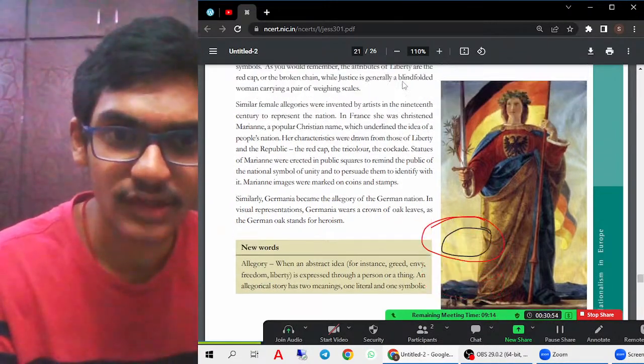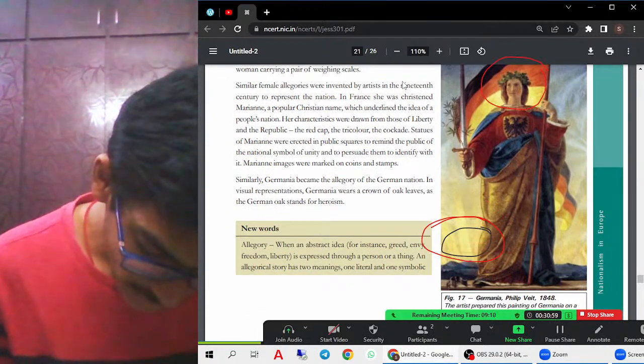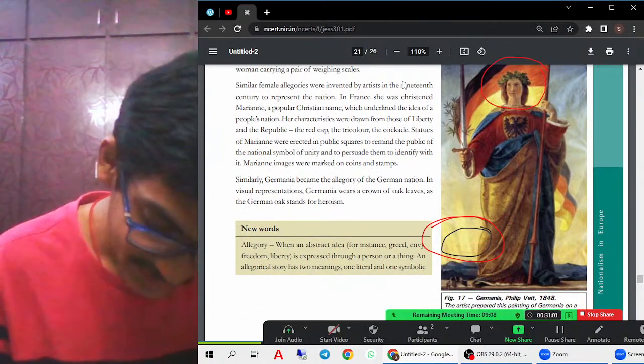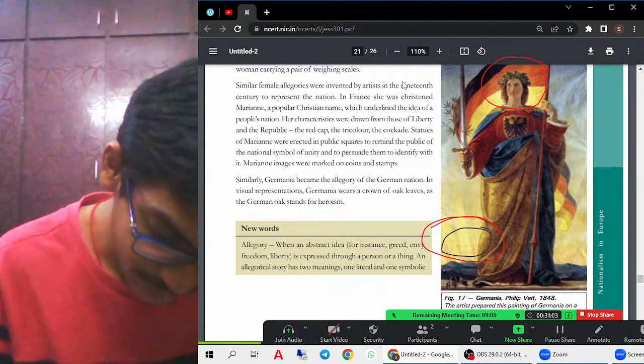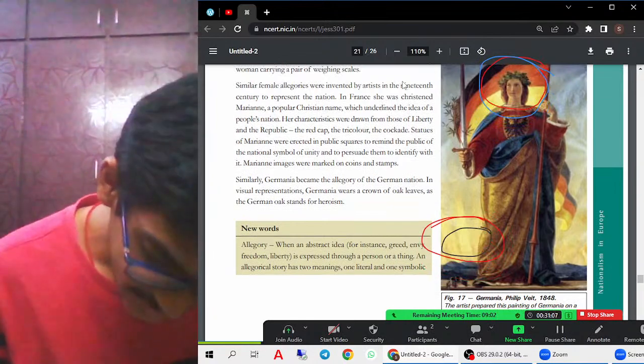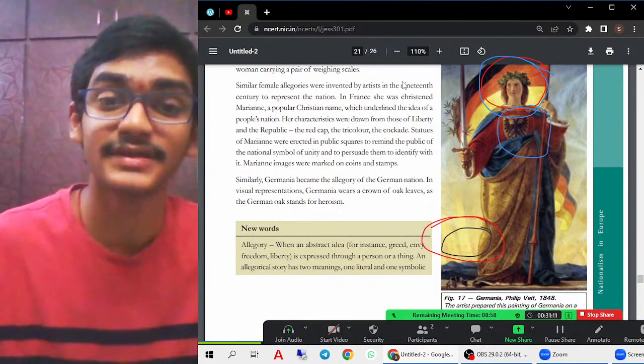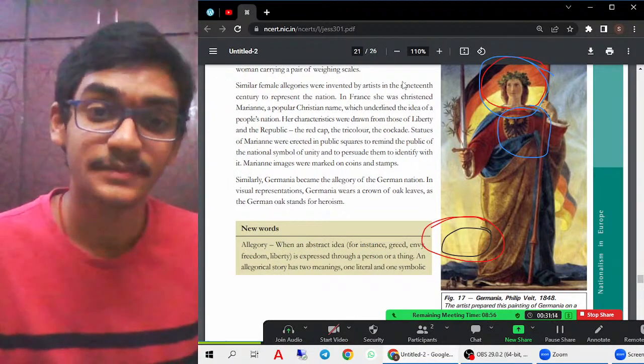And as you can see here the oak leaves on the top of Germania, right? These oak leaves mainly represented heroism. This all you have to remember. The breastplate, as you can see on the chest, mainly represented strength.